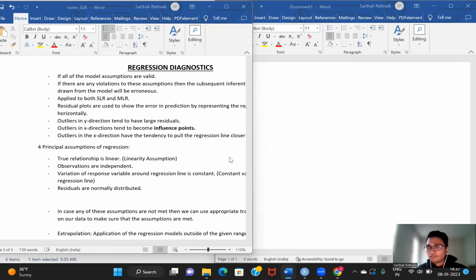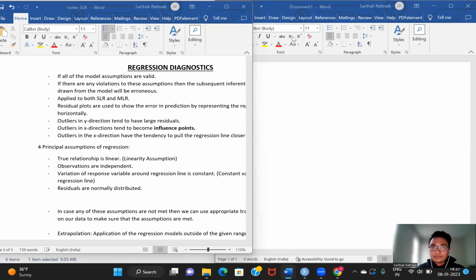These regression diagnostics are performed for both simple linear regression and multiple linear regression models. We will look at each of these assumptions, but first let us discuss residual plots and a few minor concepts that you will need when you study the four assumptions.